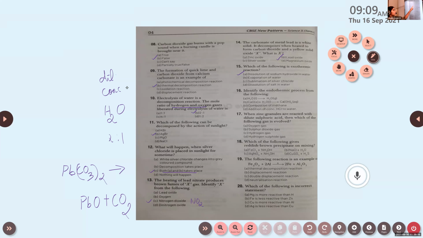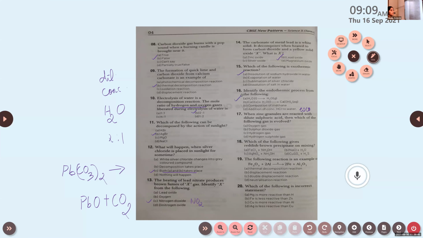First one, H2O in liquid state is converted to H2O in gaseous state. Second one, calcium oxide plus H2O will give calcium hydroxide. Then combustion of methane. Then addition of concentrated HCl to water. Which one is the correct answer? First one. Addition of concentrated HCl to water is exothermic, right? Heat energy will be released. Yes, option A is the correct answer.